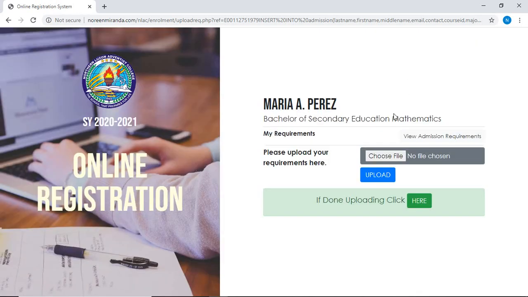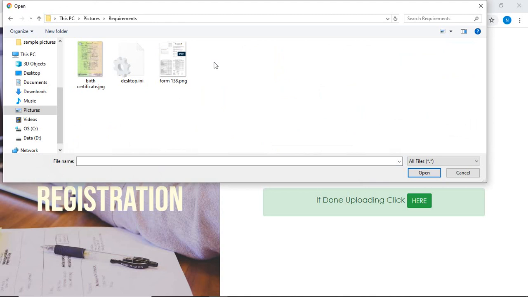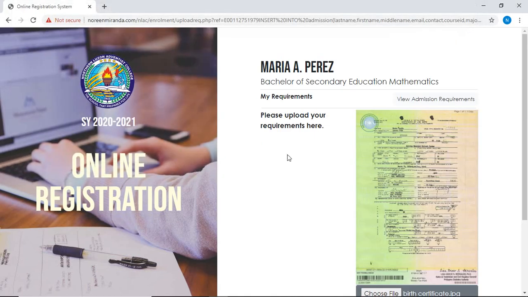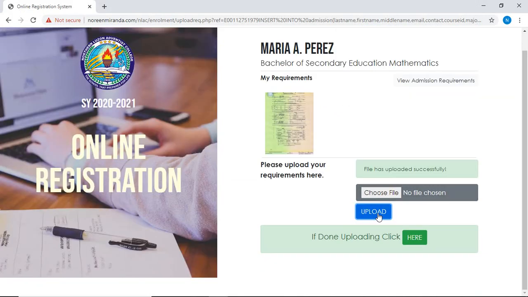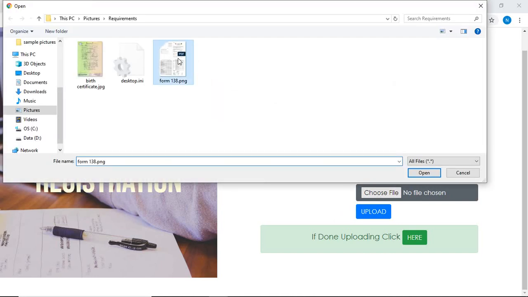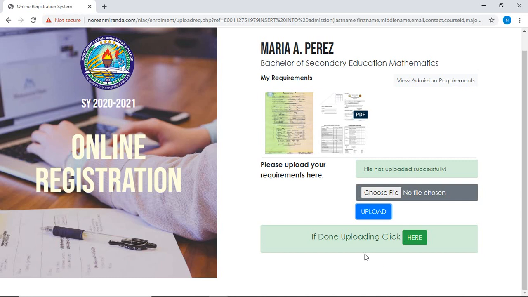Now, if you're ready to upload, you choose the File button. Then locate the requirements in your device or in your computer. For example, birth certificate. And then you click the Upload button. Okay? Let's do it again. Choose File. Select the file that you need to upload. Click the Upload button. Now, if you are done uploading all these necessary requirements, you just click the Click Here